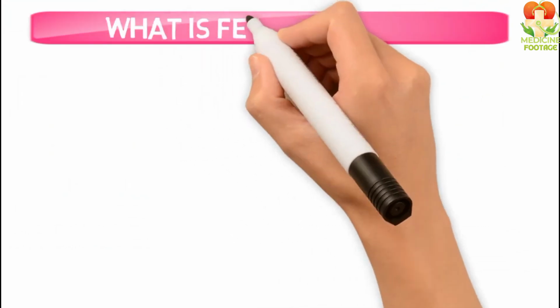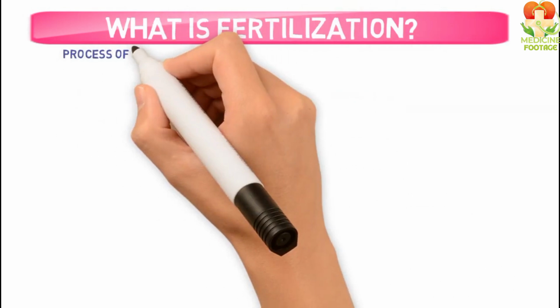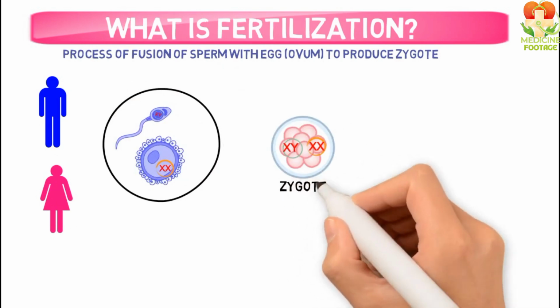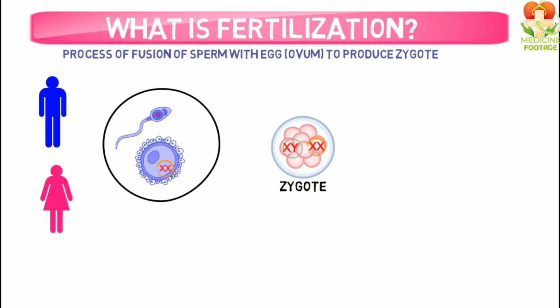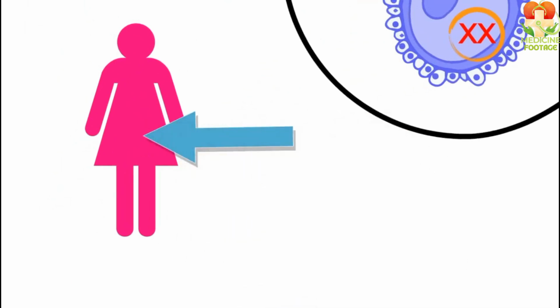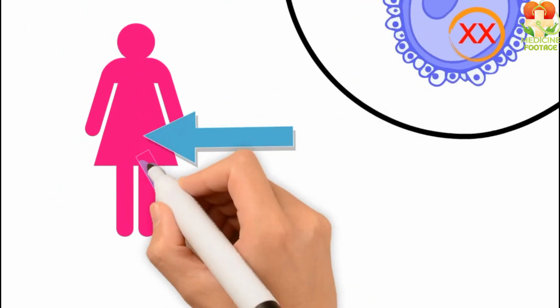Let's get started. First, let's look at what fertilization is. In fertilization, the male releases sperm and the female releases an egg. The sperm and egg then fuse together to form a zygote. This is called fertilization. Now, fertilization can occur either inside the female's body or outside the body.